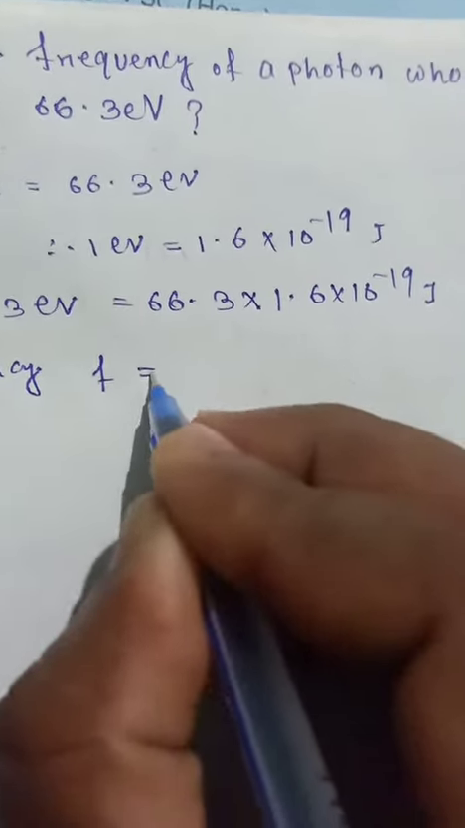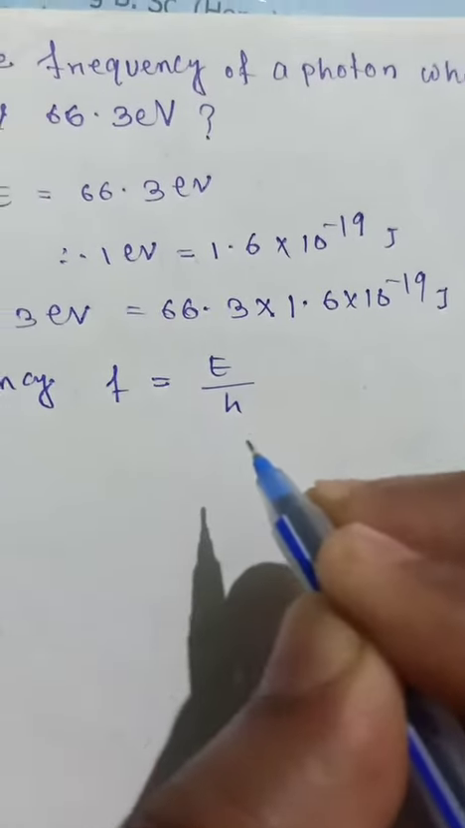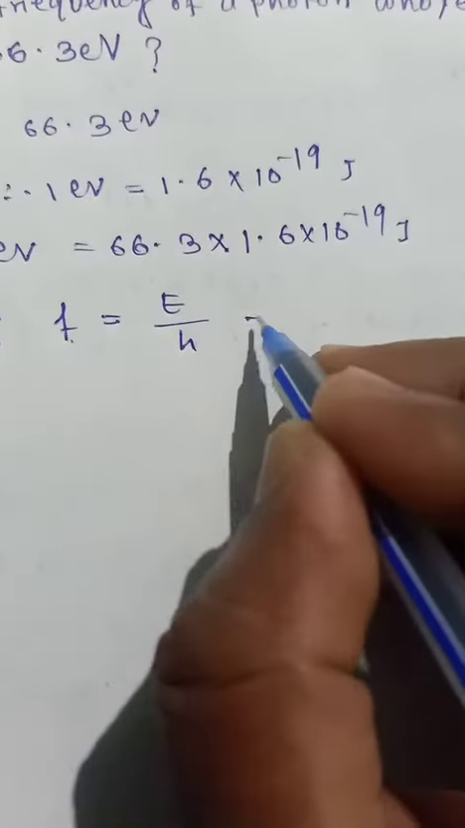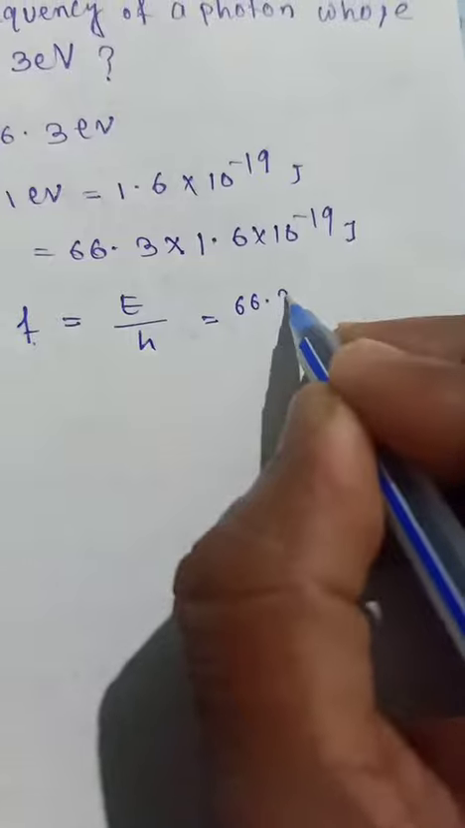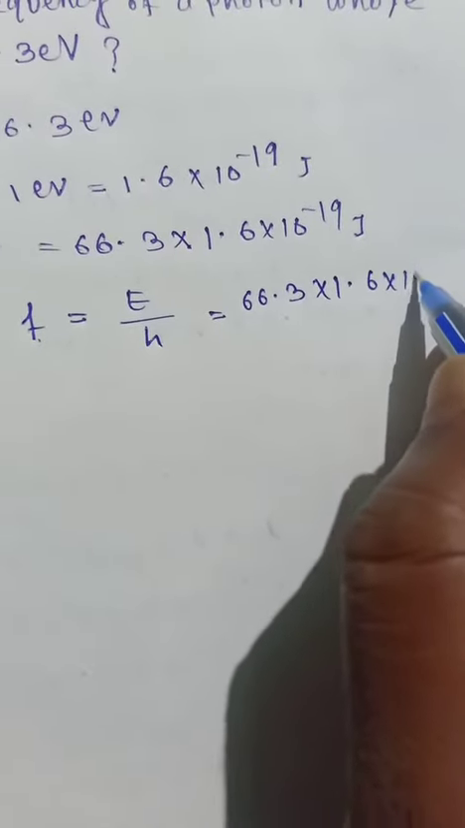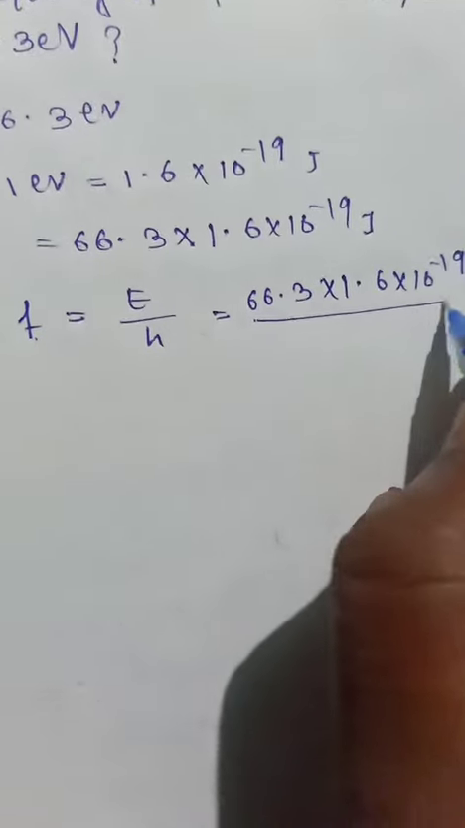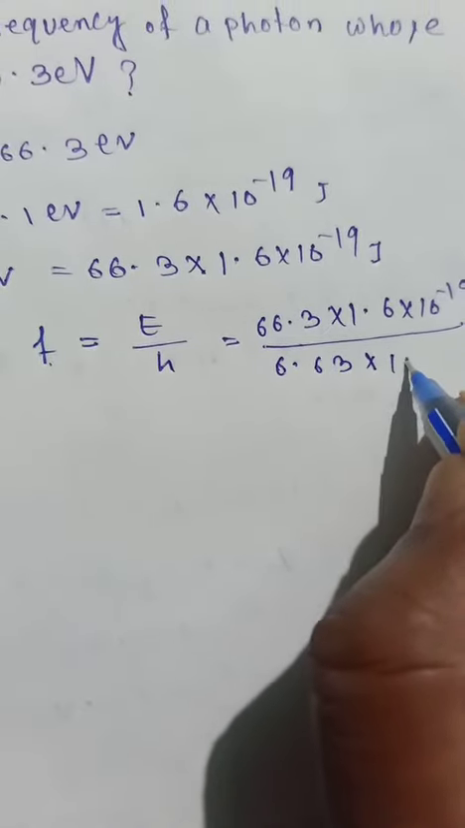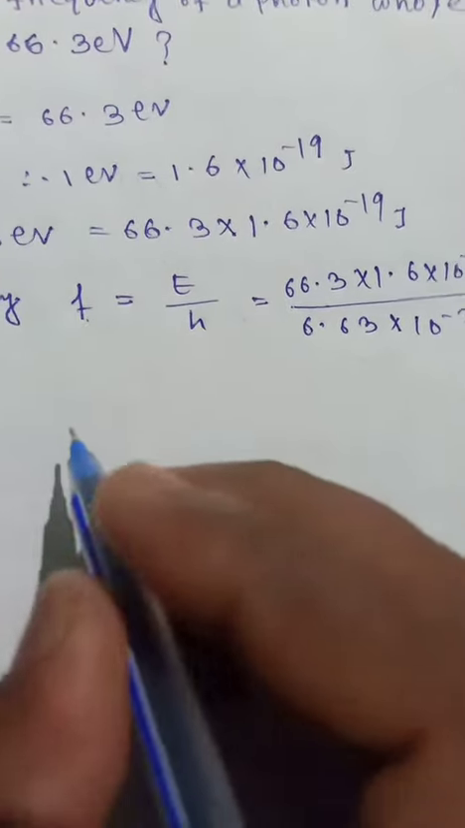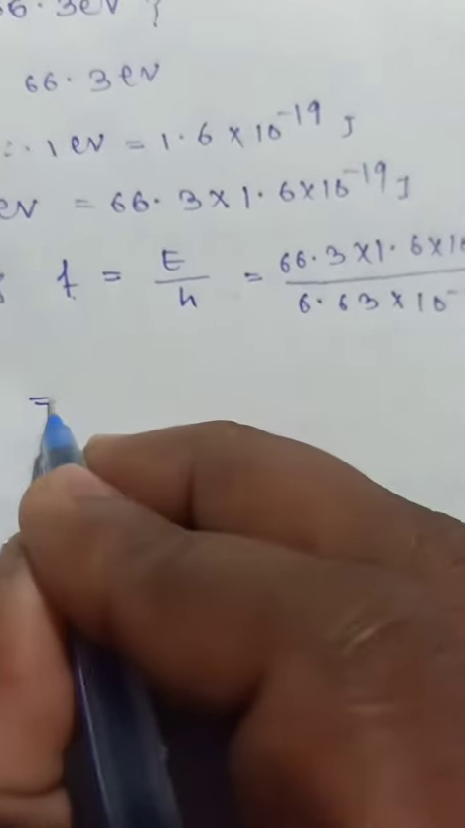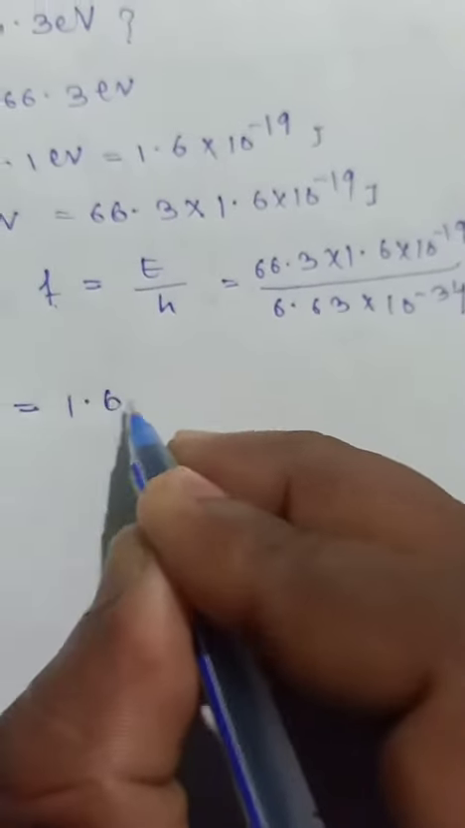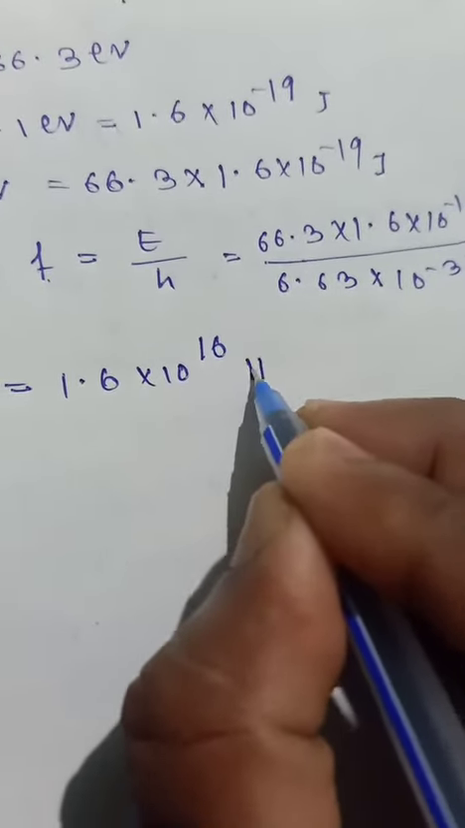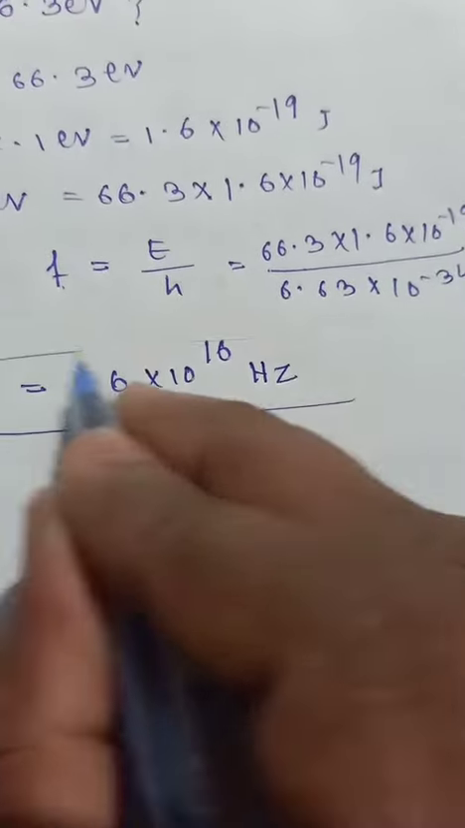Frequency f equals energy divided by Planck constant. So here energy is 66.3 into 1.6 into 10 to the power minus 19, divided by Planck constant 6.63 into 10 to the power minus 34. Okay, so the frequency is nothing but 1.6 into 10 to the power 16, unit is hertz.